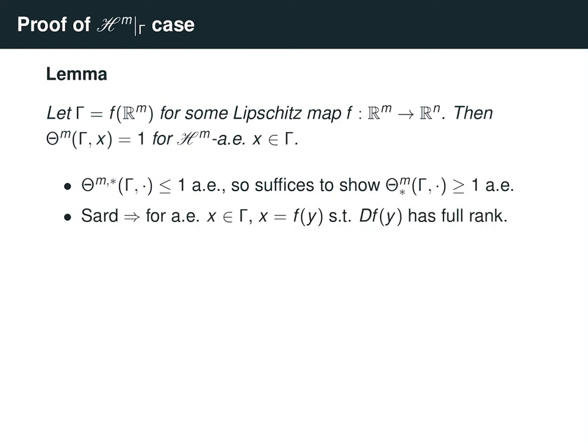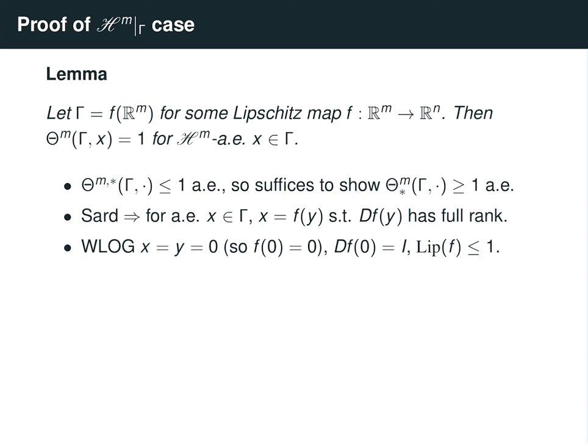Recall that Sard's theorem says that almost every x in gamma is the image of some point y under f where the derivative of f has full rank. So we're going to assume that x is one of these points, and we'll show that for almost every such point x, the lower density is at least 1.